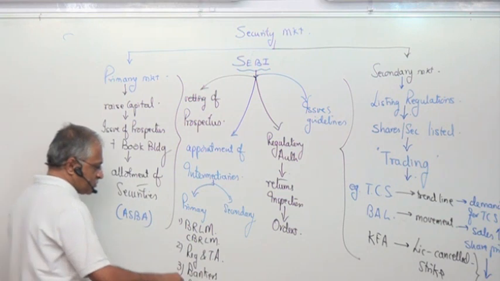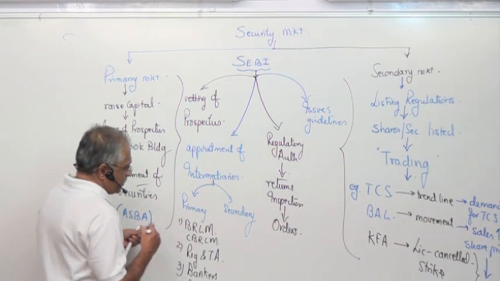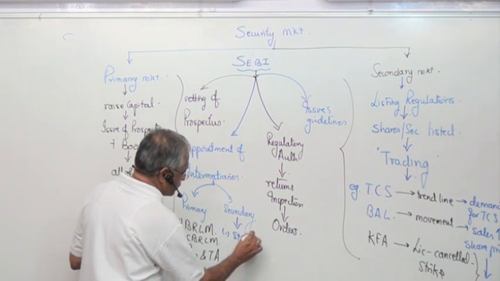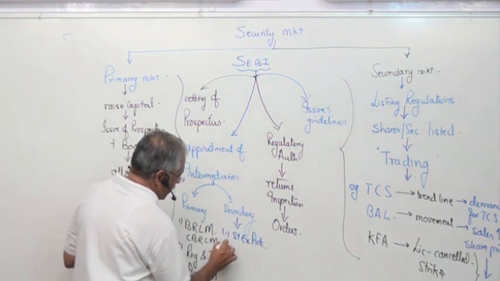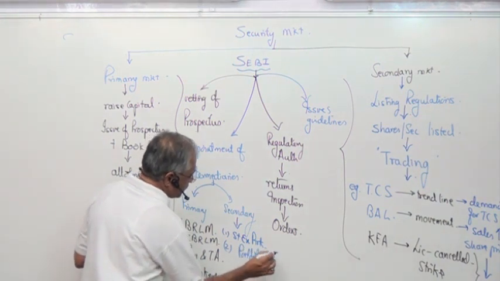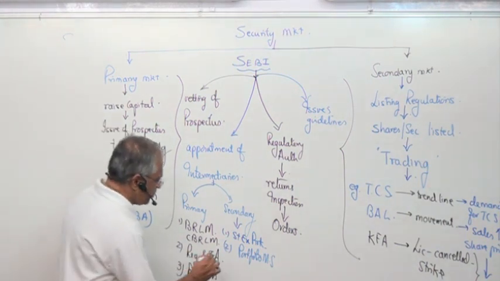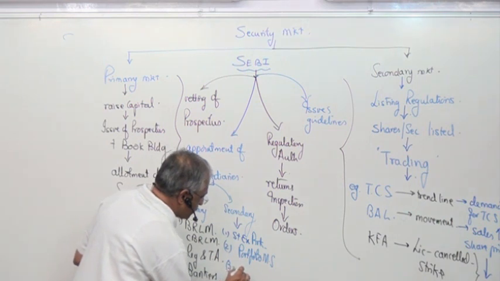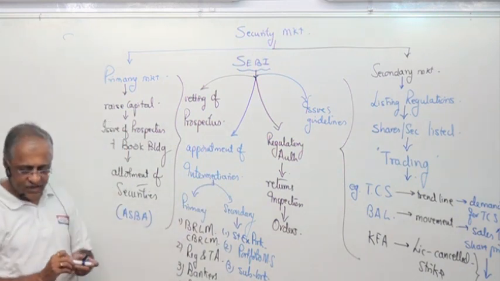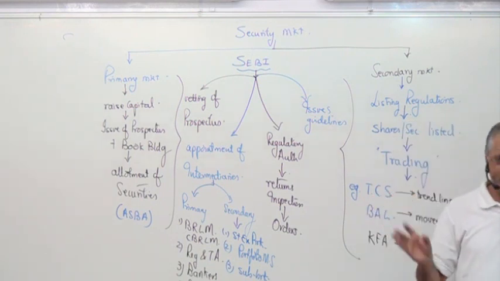Secondary market, how to invest and when to invest, how do you do that? In the secondary market, you can have what is known as stock exchange brokers. These are different brokers. Then you can have portfolio management services, PMS. They render portfolio management services. Then you can have sub-brokers also. So everywhere intermediaries are there. You can practice as an intermediary also.